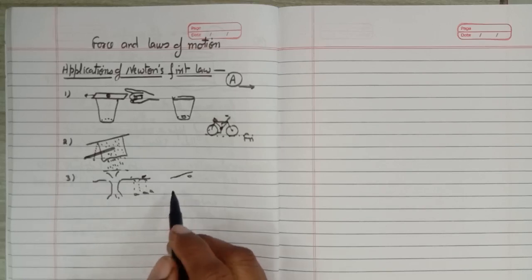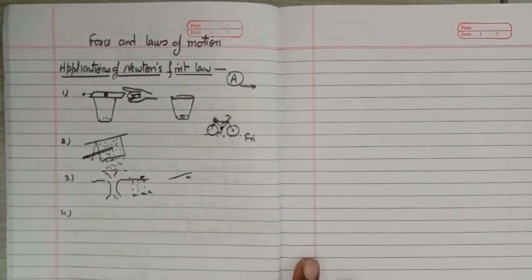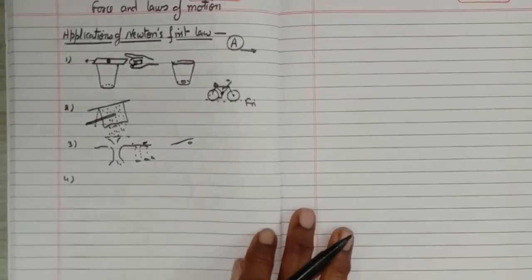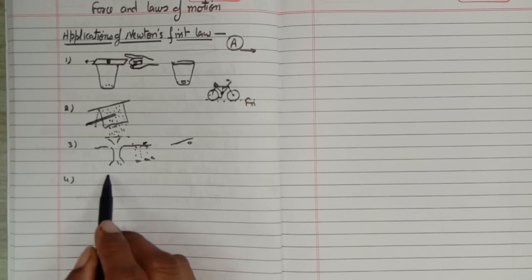Okay. Another example: when a car or bus starts suddenly. This is a very common example. If a bus starts suddenly, the passenger falls backward.